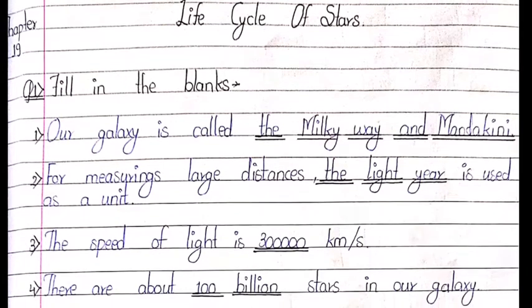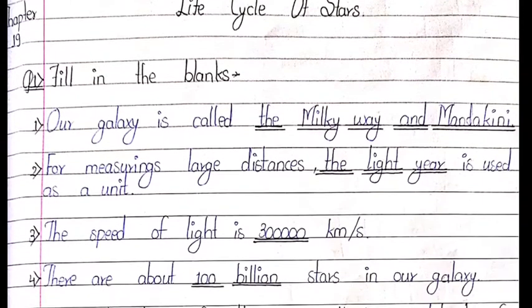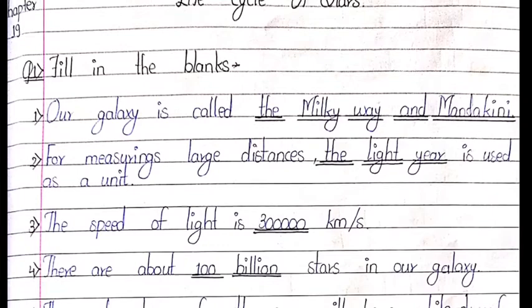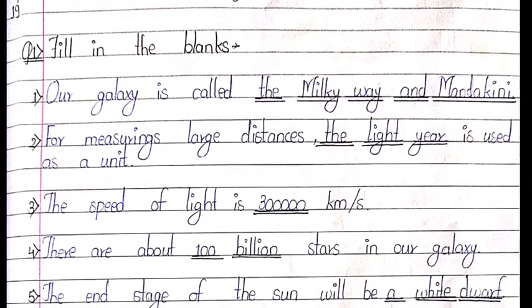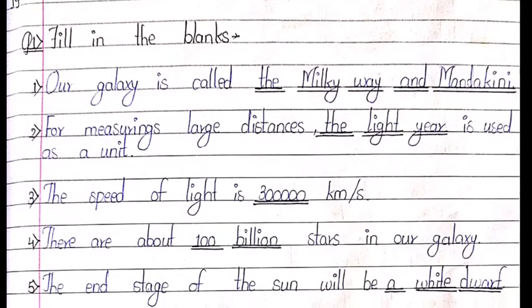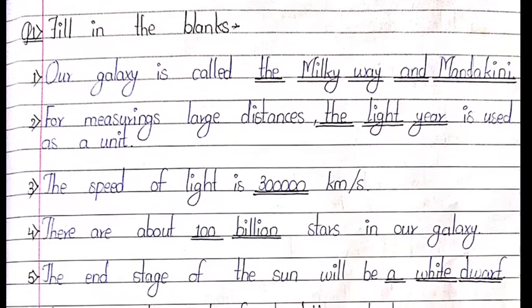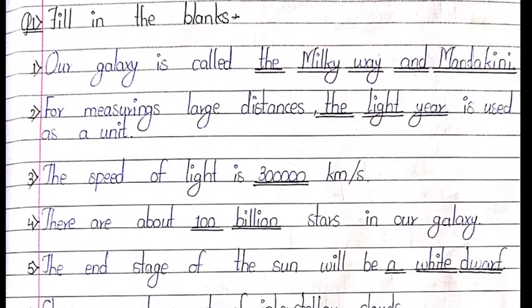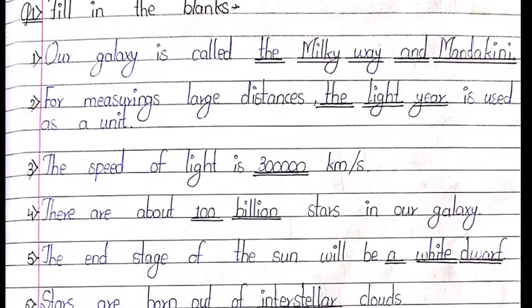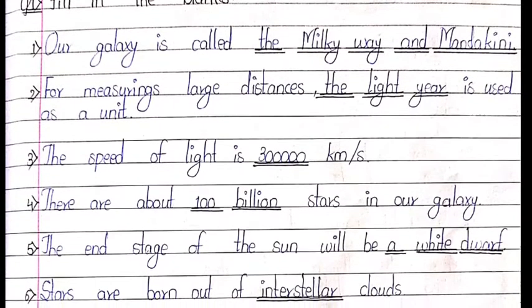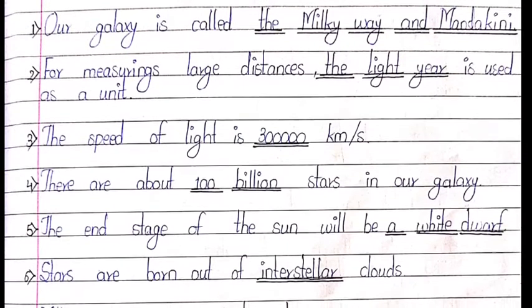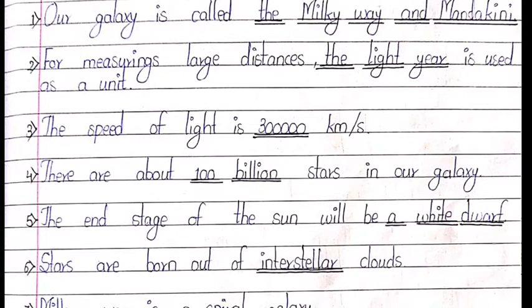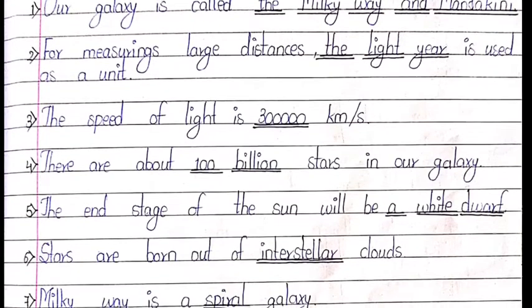Life Cycle of Stars. Question number 1, fill in the blanks. First point, our galaxy is called the Milky Way and the Mandakini. Second, for measuring large distances, the light year is used as a unit. Third, the speed of light is 30,000 km per second. Fourth, there are about 100 billion stars in our galaxy.